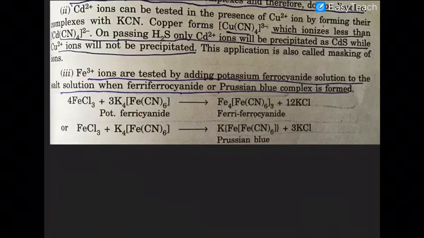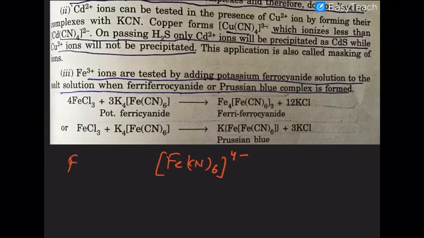You have to understand one thing: [Fe(CN)6]4 negative and Fe3 plus. One has a charge of 3, the other a charge of 4. So both will transfer their charge. What will happen? Fe4[Fe(CN)6]3 is formed. That is the Persian blue color complex.